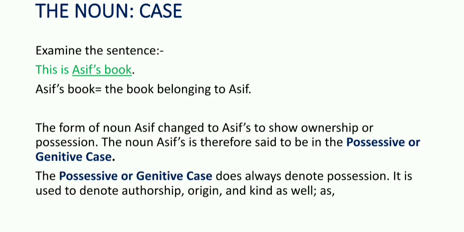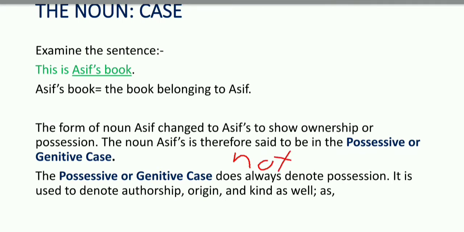The possessive or genitive case does not always denote possession. It does not show possession always.